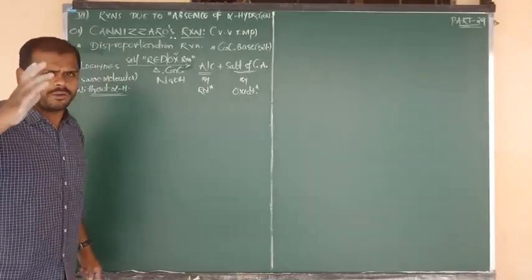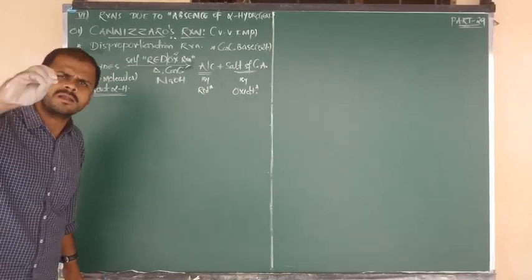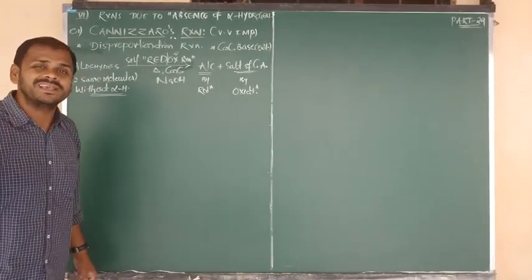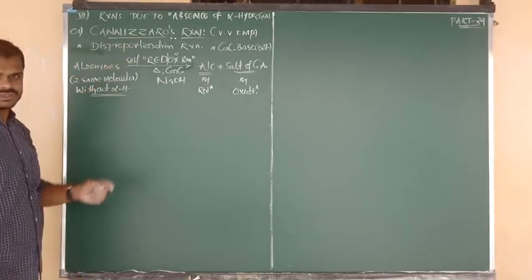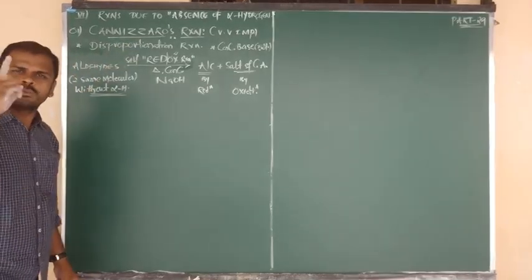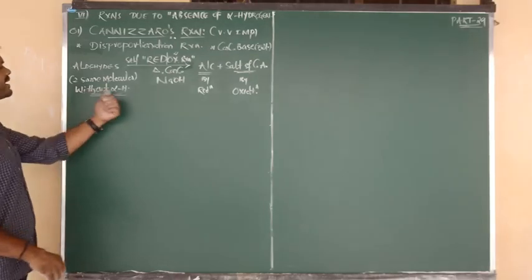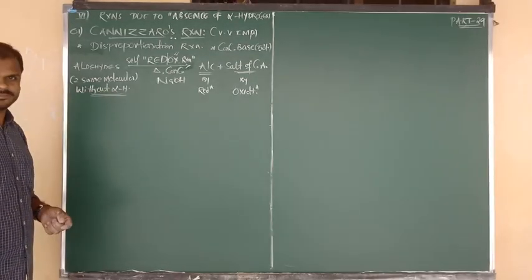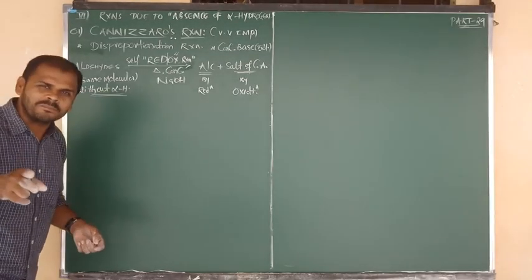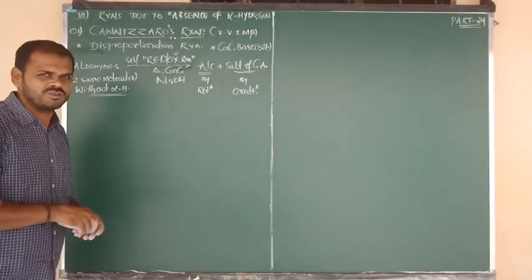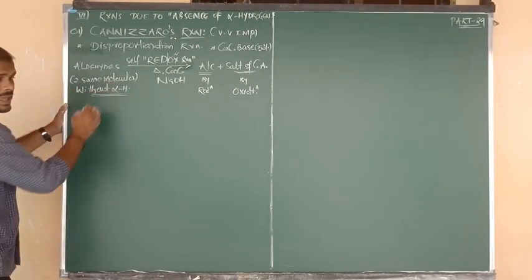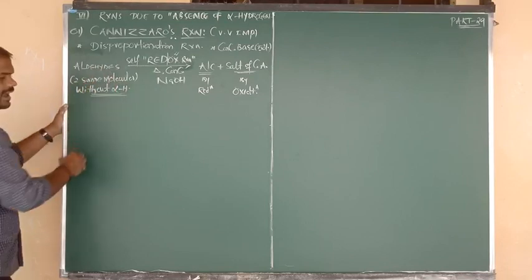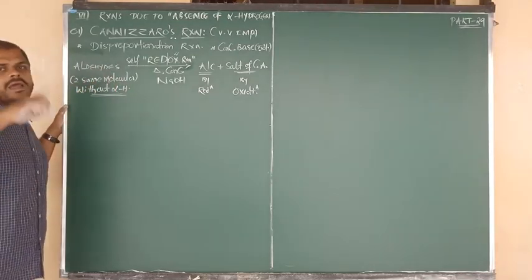You should be fixed in your mind now 100%. So what are the two aldehydes that undergo the Cannizzaro reaction? One is formaldehyde, one more is benzaldehyde. They do not contain alpha hydrogen. Now, by taking these two compounds, two different examples I am going to show you. Number one, by taking formaldehyde. So how many moles do we have to take? Two same molecules of aldehyde, formaldehyde plus formaldehyde.